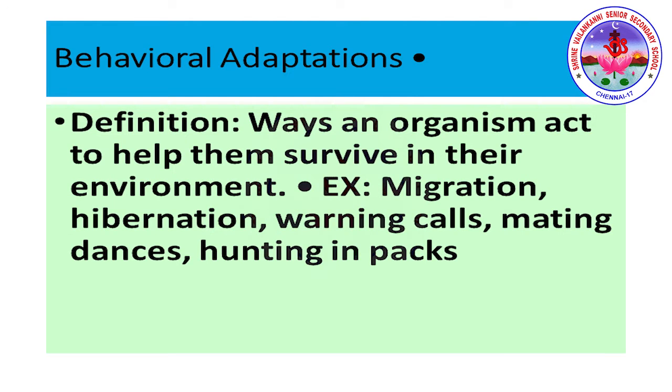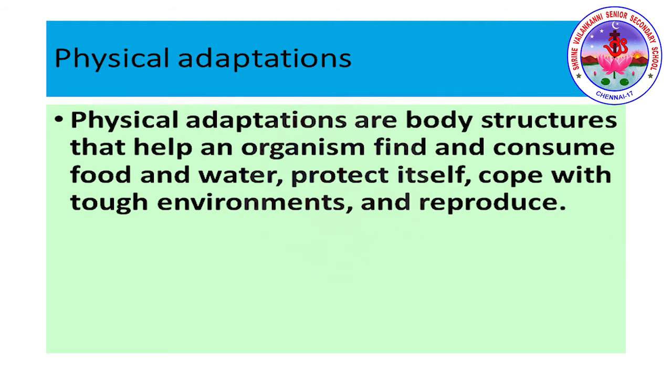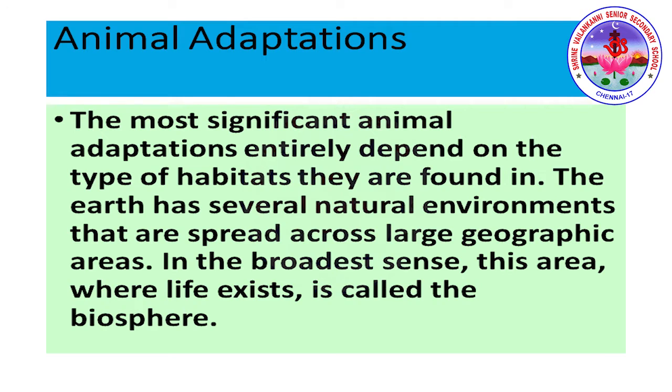Behavioral adaptation. Ways an organism acts to help it survive in the environment. Examples: migration, hibernation, warning calls, mating dances, hunting in packs. Physical adaptations are body structures that help an organism find and consume food and water, protect itself, cope with tough environments and reproduce.